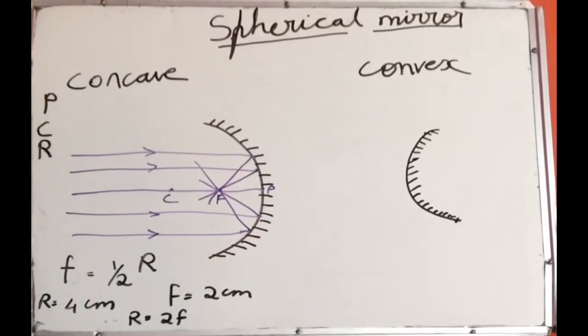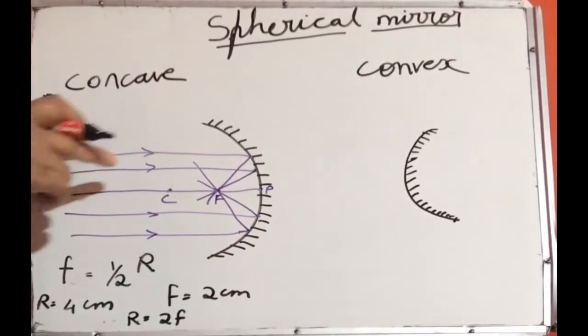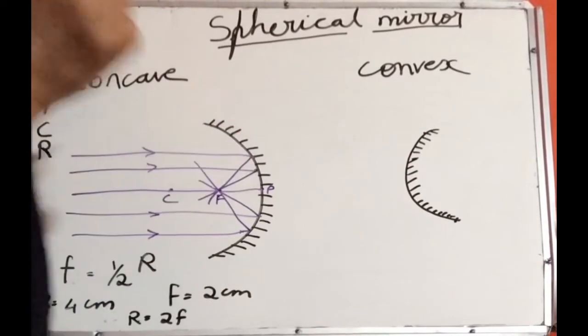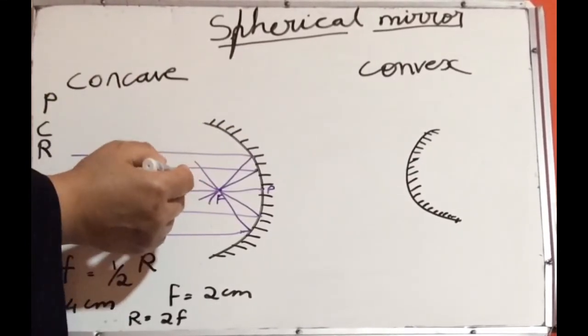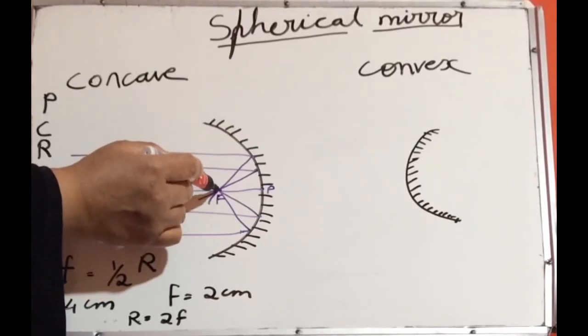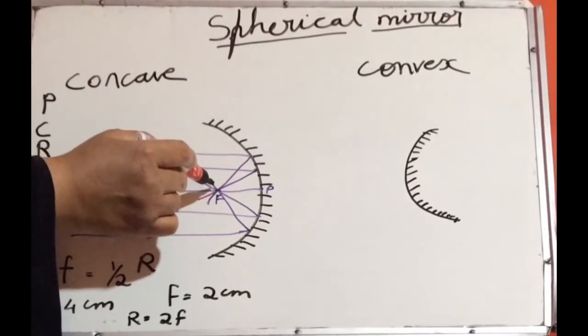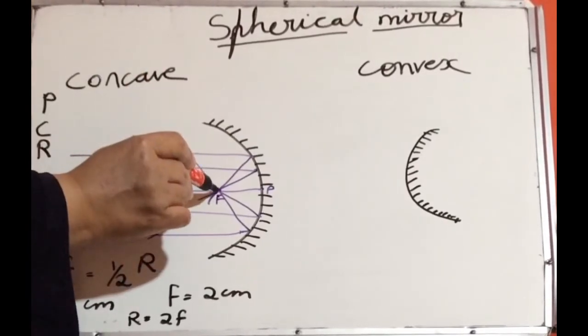Then the principal axis. Principal axis is a line that passes through the center of curvature and the pole. Next is the focus. A ray that is parallel to this principal axis after reflection will meet at a point on the principal axis. In the case of a concave mirror, this is known as the focus.